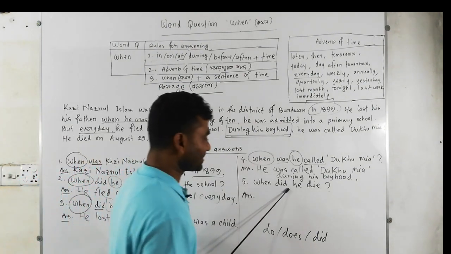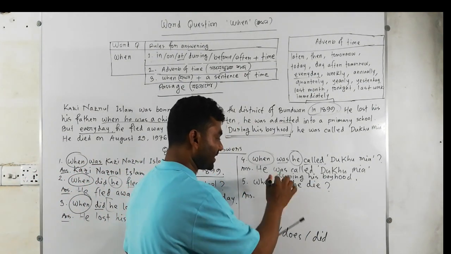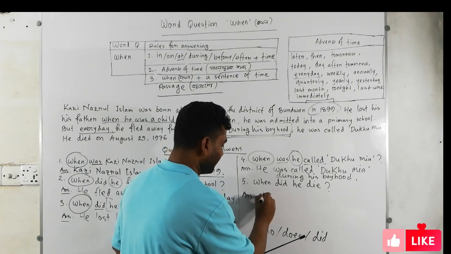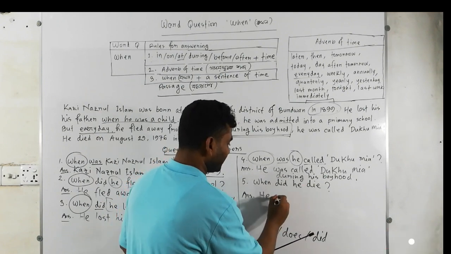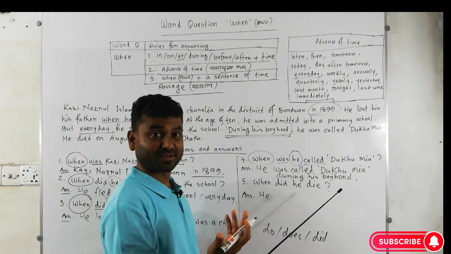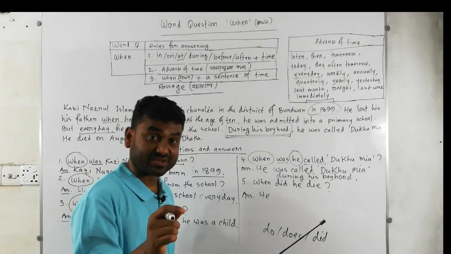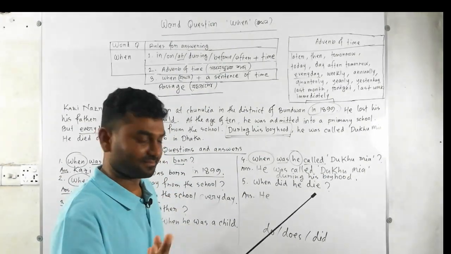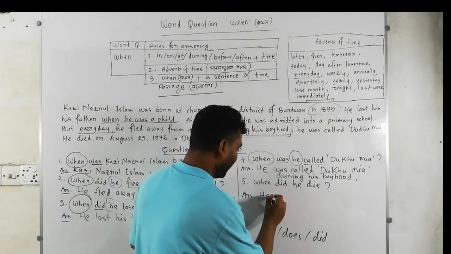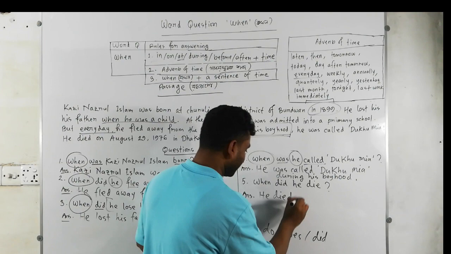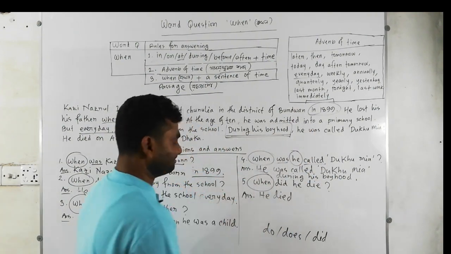So after did, this person should be written here. That's why I'm writing this. He die must be past form, because here we have did. Did denotes, we have to write down the past form. So he died. He died when?